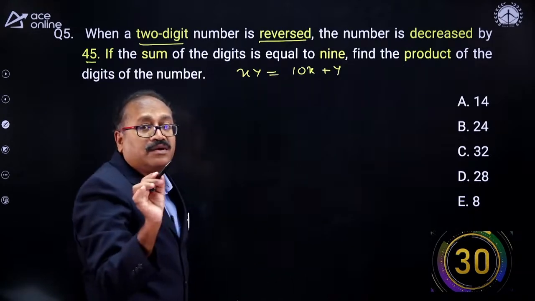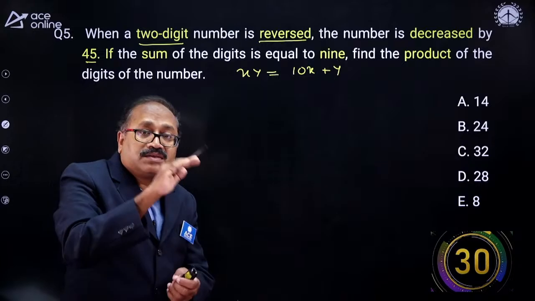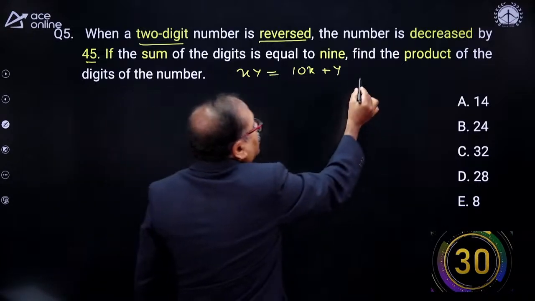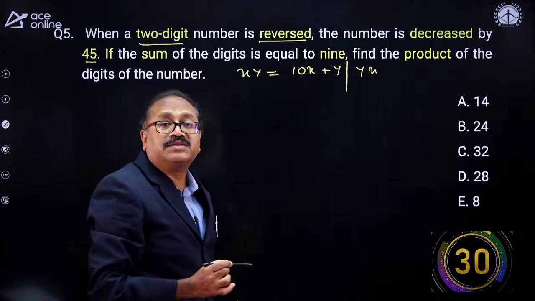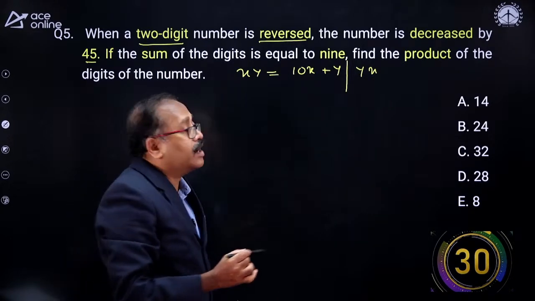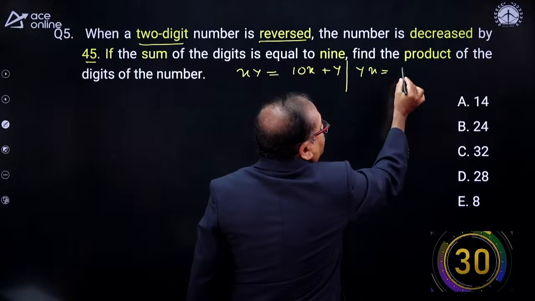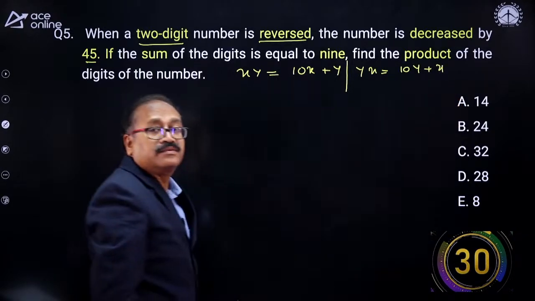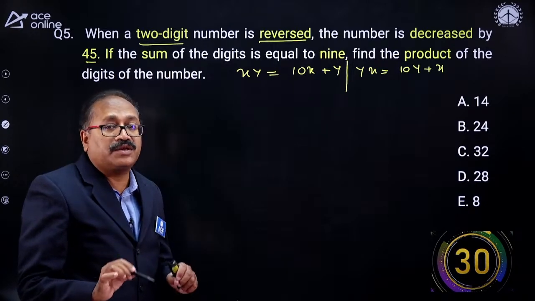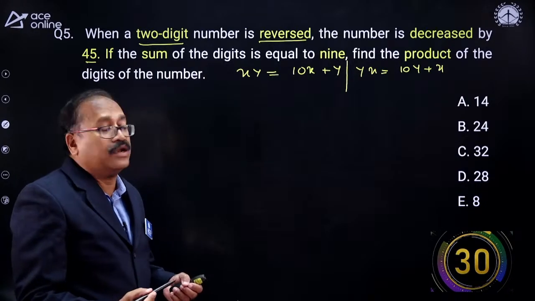This fundamental you are expected to know. When the digits are reversed, the number becomes yx, and this yx can be written as 10y plus x.